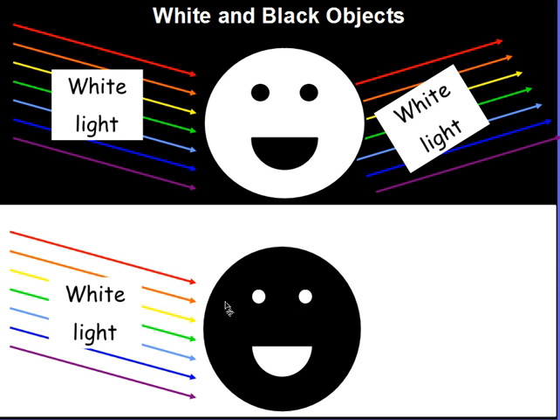It means that all wavelengths of color are being absorbed. White light is going into an object and nothing is being reflected. Everything is being absorbed. This is why you feel warmer when wearing black, because it absorbs light and converts it all into heat. You're much cooler wearing something white because you are reflecting all of the wavelengths and not absorbing any light and therefore not taking in any heat energy.